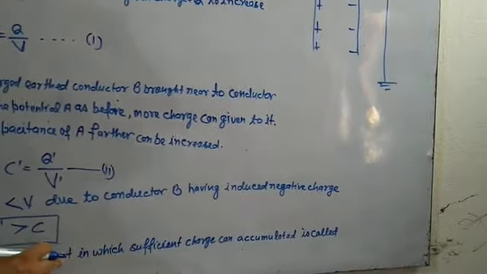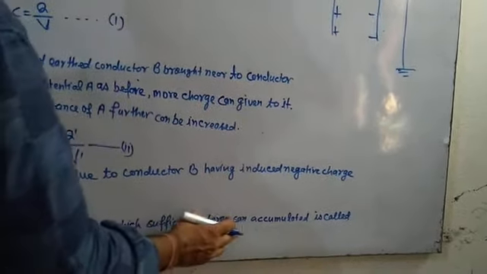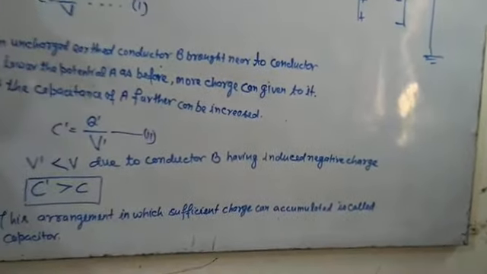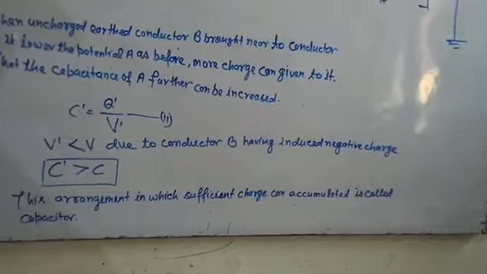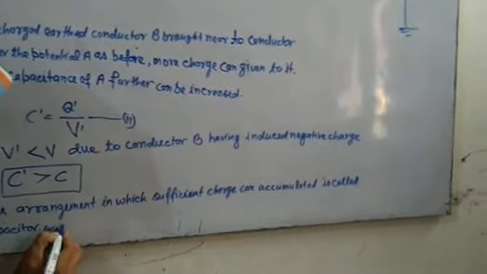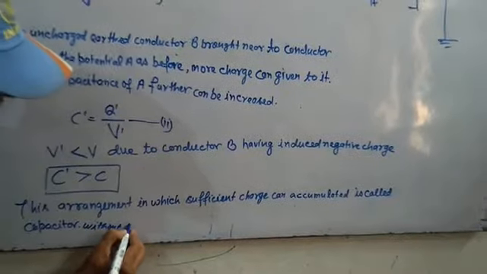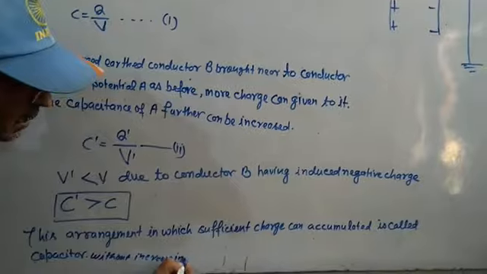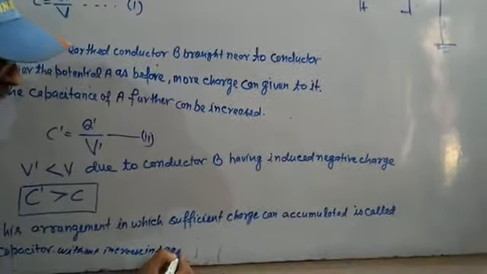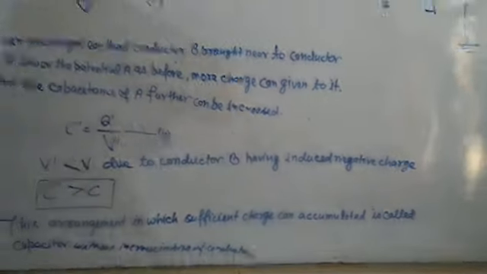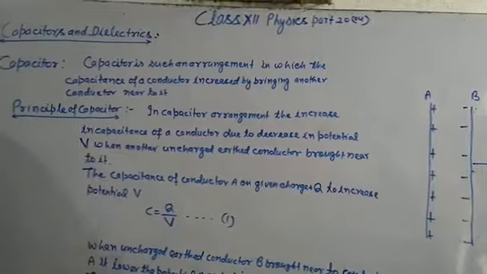This arrangement in which sufficient charge can be accumulated without increase in size of conductor is called a capacitor. This is the basic principle. If any confusion, please you may ask the question here.